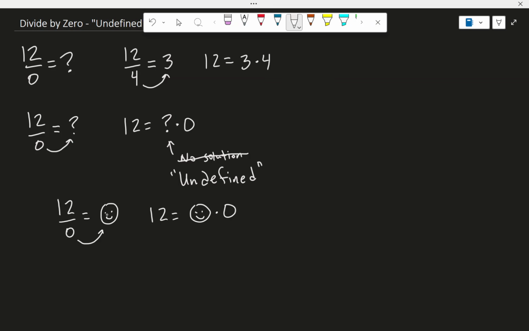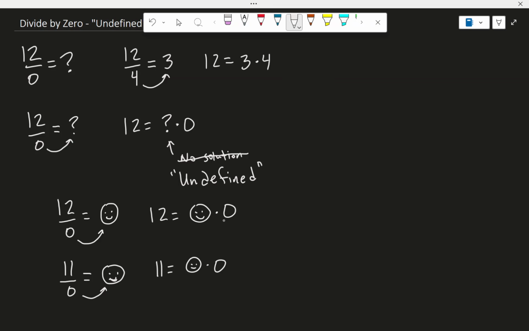Well, the problem occurs when we think about something like this. That's 12 divided by 0. What's 11 divided by 0? Well, easy answer, you might say, hey, it's just happy face, isn't it? We just defined that kind of thing. Well, there's a problem. I can't say that this is also happy face. The reason being is because 0 times happy face can't be 11. I thought we said that happy face times 0 was 12, not 11.